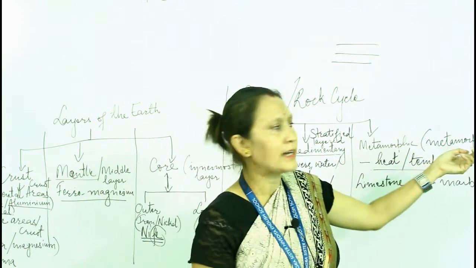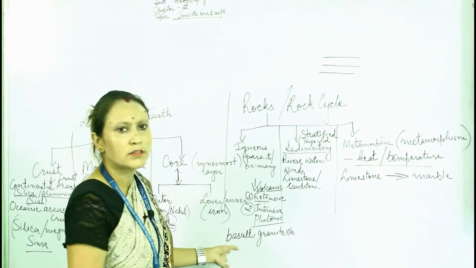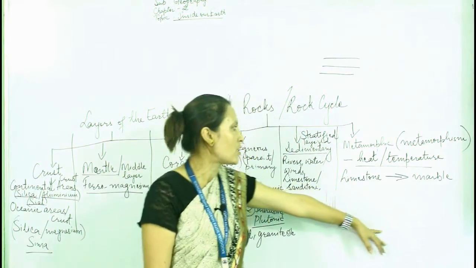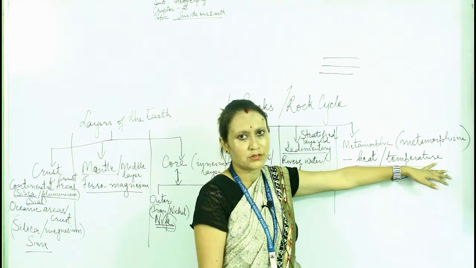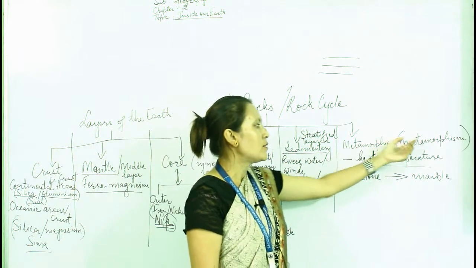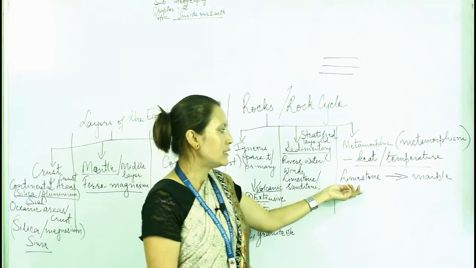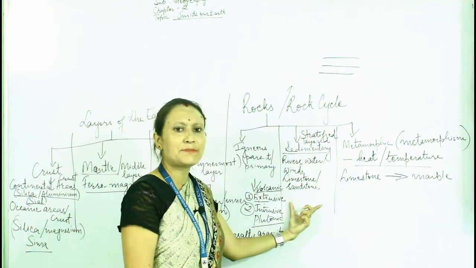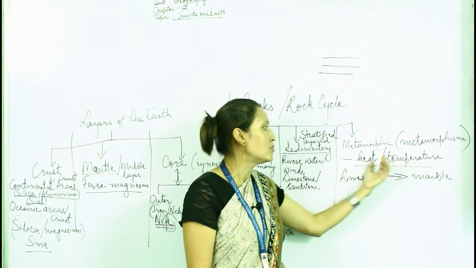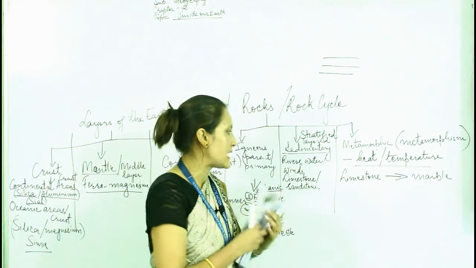Metamorphic rocks are formed by the process of metamorphism. Metamorphism is a process in which one type of rock is transformed into another type of rock by raising the heat and temperatures. Those rocks which are formed by the process of metamorphism are called metamorphic rocks. For example, limestone, which is a sedimentary rock, changes into another kind of rock due to applying heat and temperature, that is marble. Understood this one? This is the example.